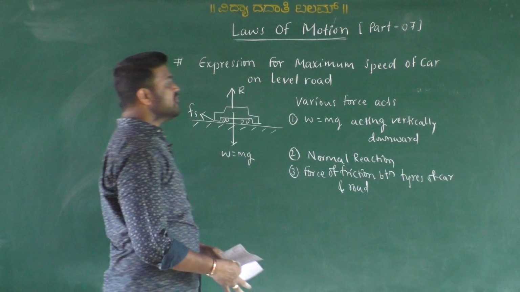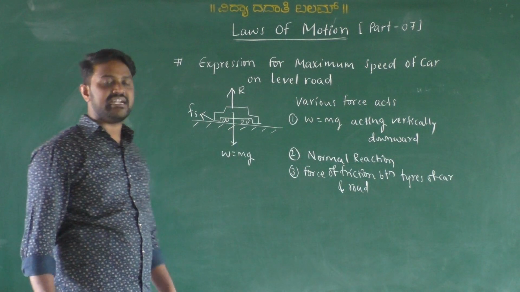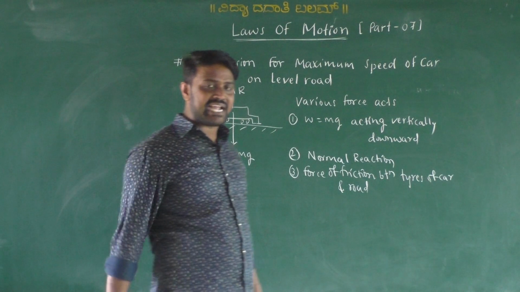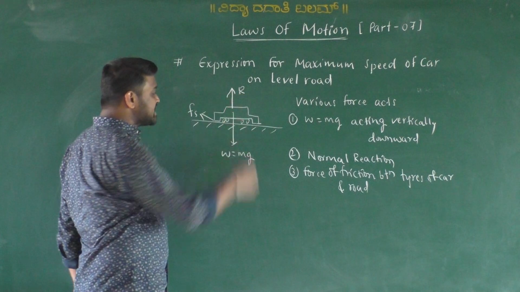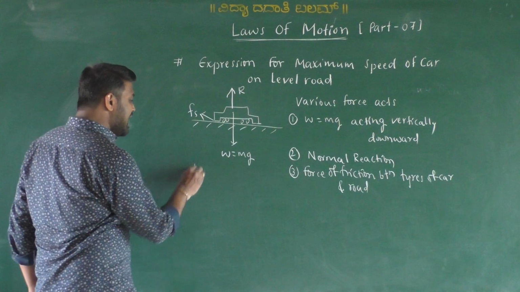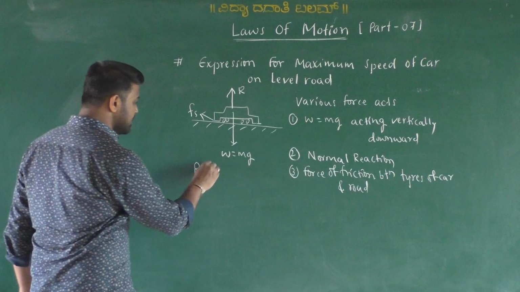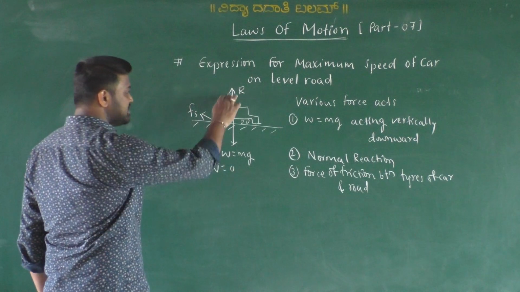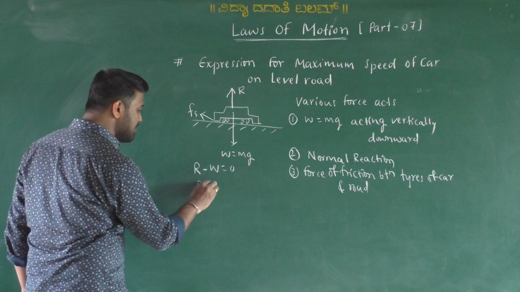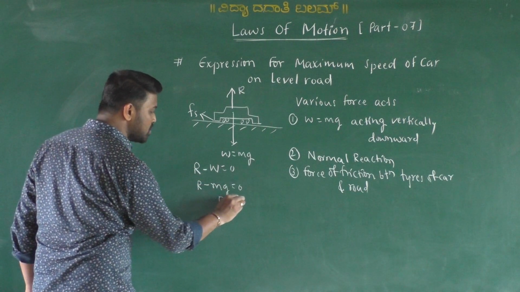So these are the forces acting on a car when a car is stationary or at rest. Since the car is not in motion, the normal reaction is equal to the weight of the car. So in the sense, R minus W equal to 0, which is equal and opposite here. W is nothing but mg, R minus mg equal to 0. So normal reaction is equal to mg.